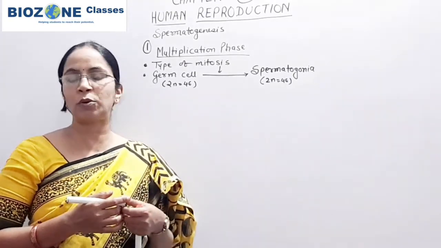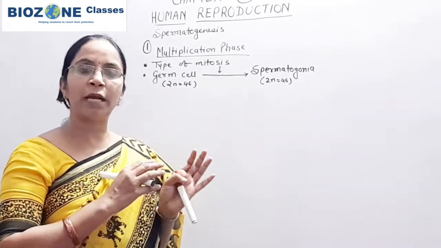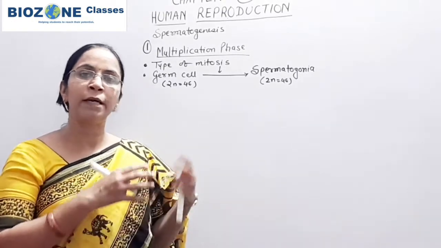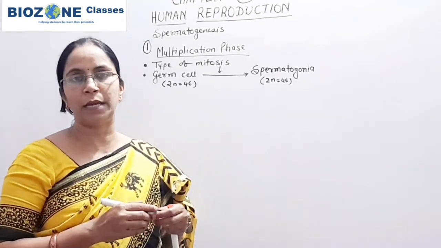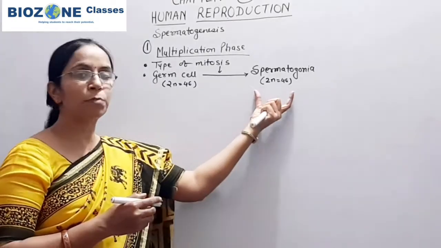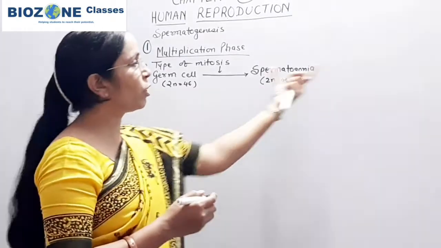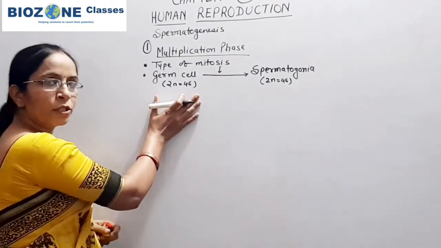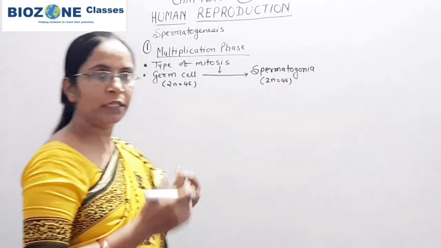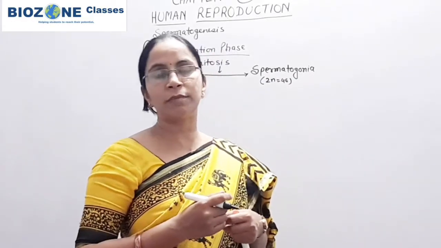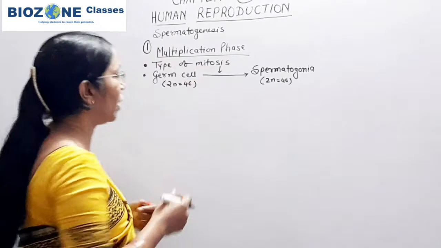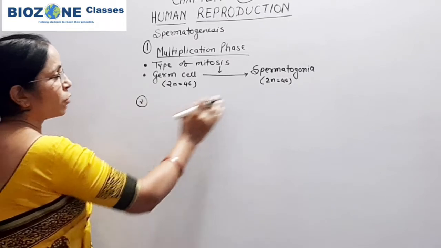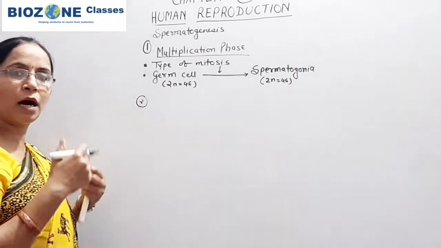And whenever spermatogonia enter the growth phase, they differentiate and get converted into the primary spermatocyte. So this part you remember, spermatogonia. Later we will study the diagram section. So multiplication phase means the phase of mitosis division in germ cell. Because of that, the germ cell produces a mass of spermatogonia. Spermatogonia are diploid cells, and during spermatogenesis only spermatogonia are entered.